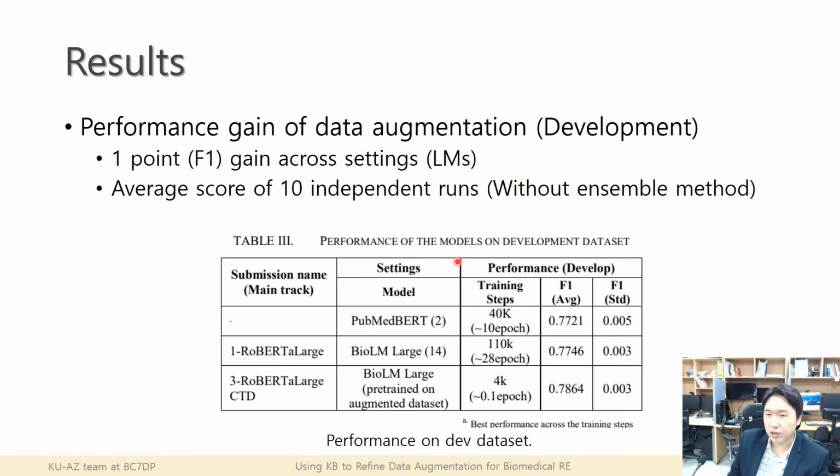So this is the result when we check the results with the development dataset. We consistently observe that we could gain about 1 point of F1 across various settings, like different language models, including BioBERT, PubMedBERT, and BioRoBERTa. We measured that performance using the average score of 10 independent runs, and it was measured without the ensemble method.